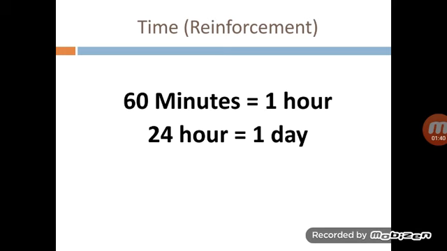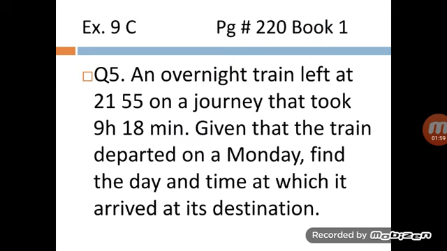Now consider that there are 60 minutes in 1 hour and 24 hours comprise 1 day. When 60 minutes are completed, it will become 1 hour. And when the 24 hours are completed on the clock, 1 day is completed and it will start a new day. That will help you in solving the next questions.